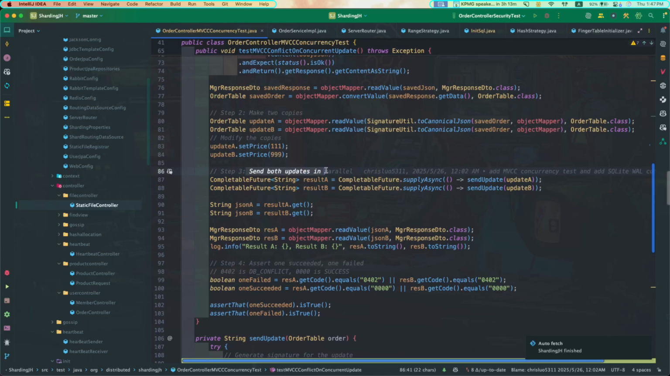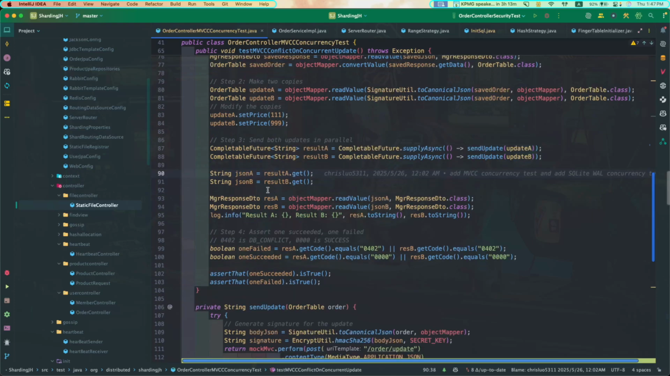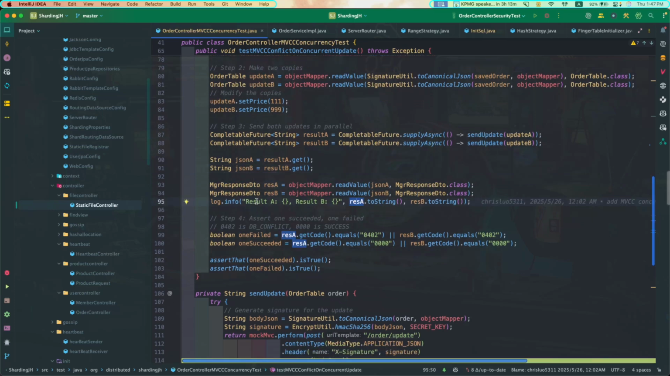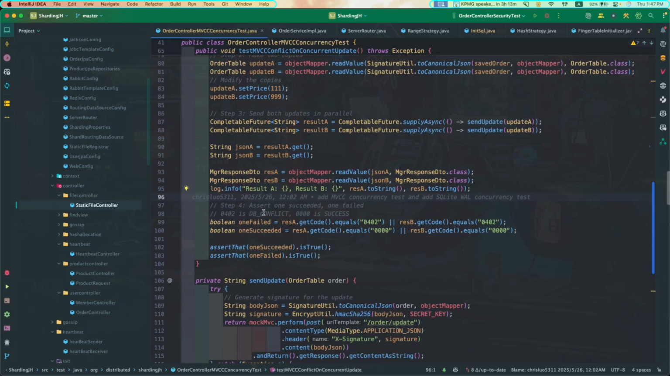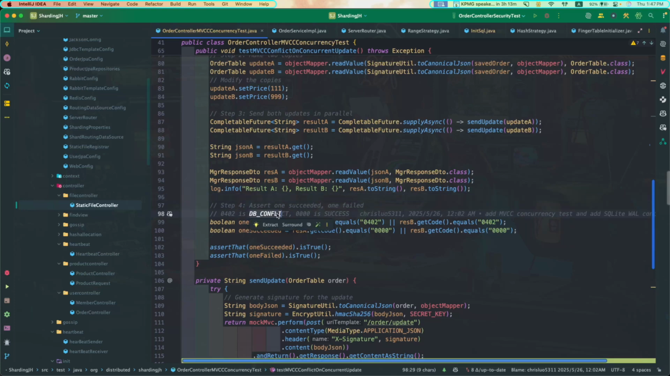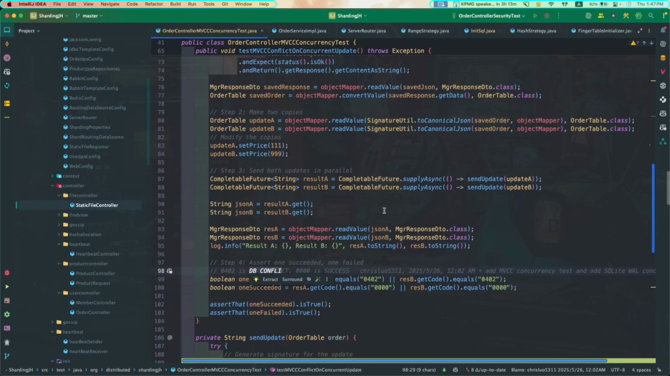Then we send both updates in parallel, return them, and check both results. What we expect is that one is successfully updated and the other fails. The failure message will be database conflict, DB conflict, and in the log we expect to see version mismatch.